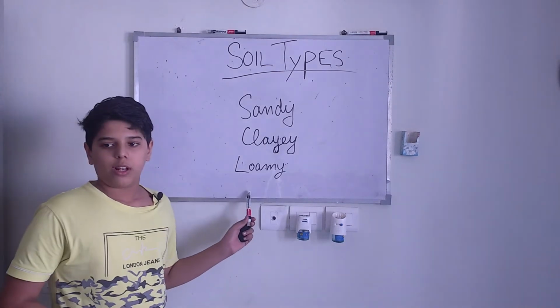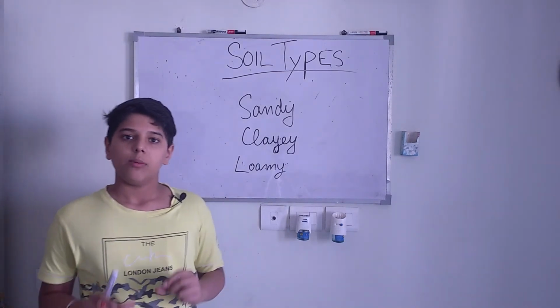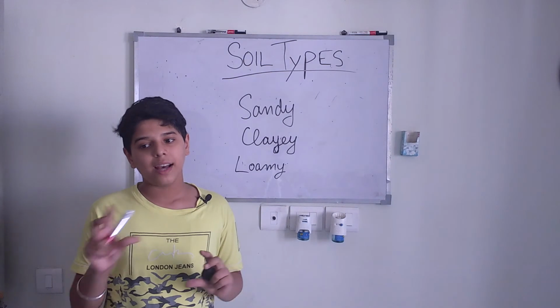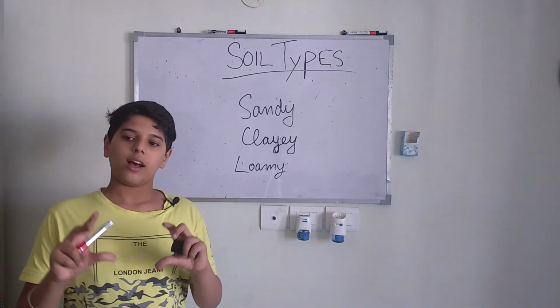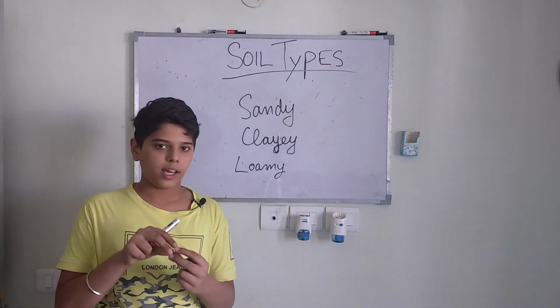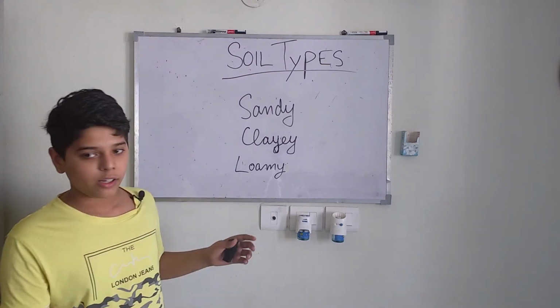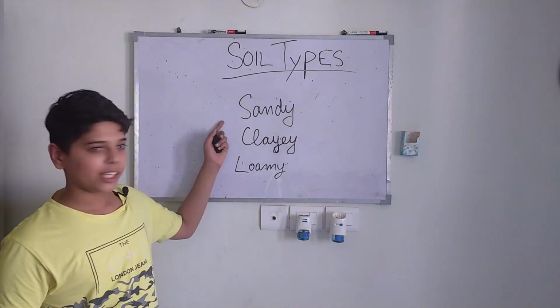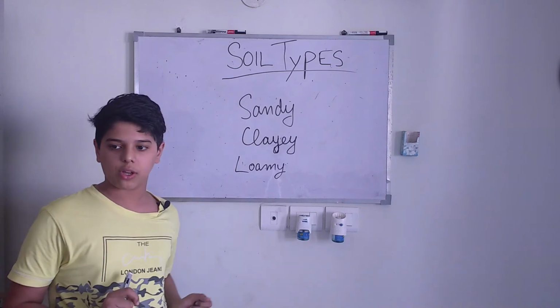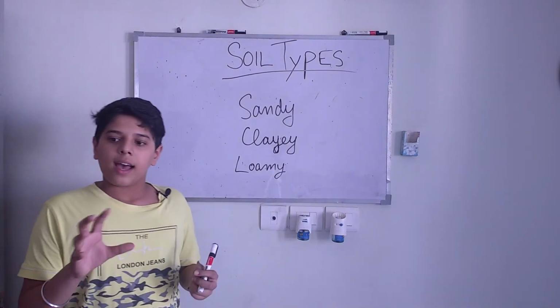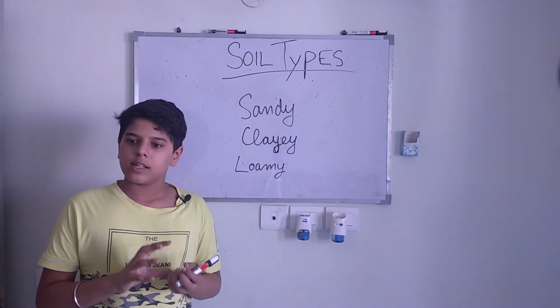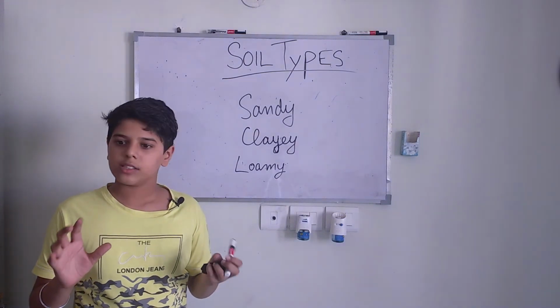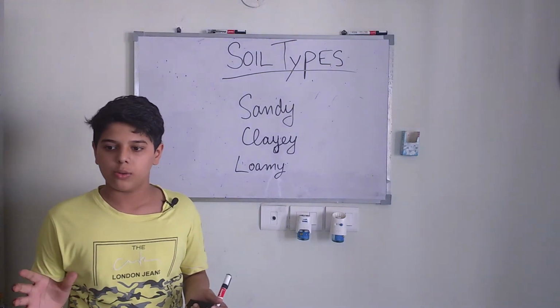Now we come to loamy soil. The loamy soil has both big and small particles. So there is enough space for the air to come. It is not as much as sandy soil, not as low as the clay soil. So it has air gaps such that it is proper for plants to grow.